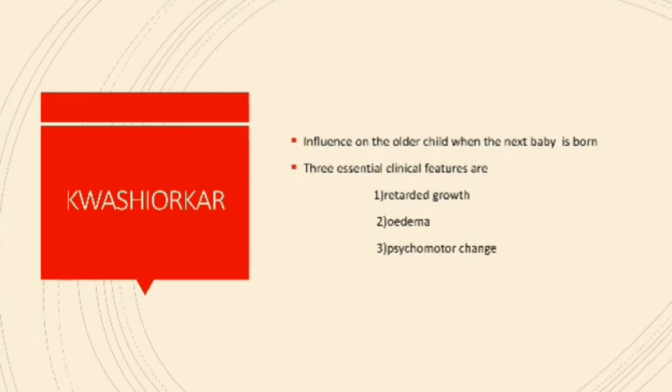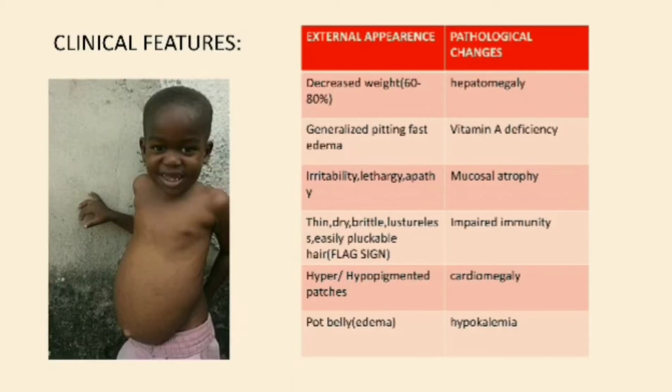This is how Kwashiorkor differs from marasmus. In marasmus, the sensorium of the child will be absolutely normal. But in Kwashiorkor, there will definitely be an altered sensorium. So this is how a Kwashiorkor child will present.